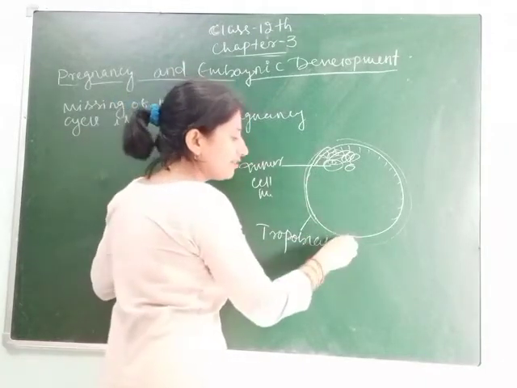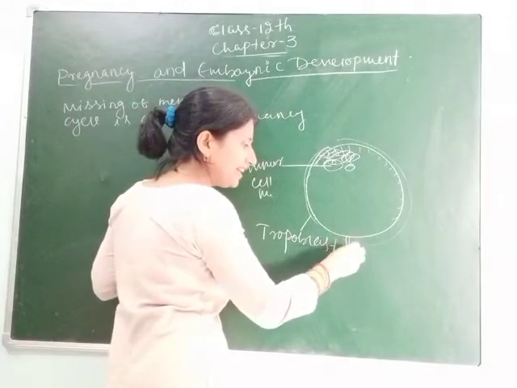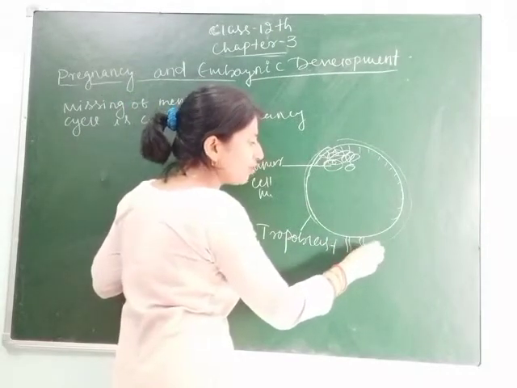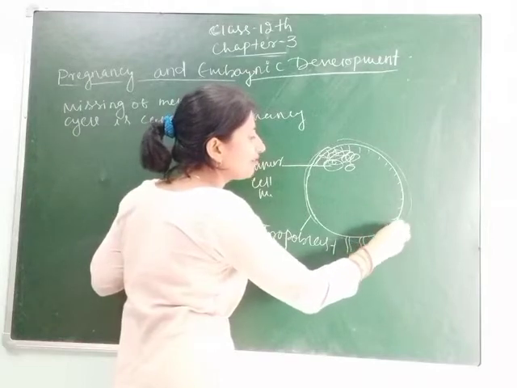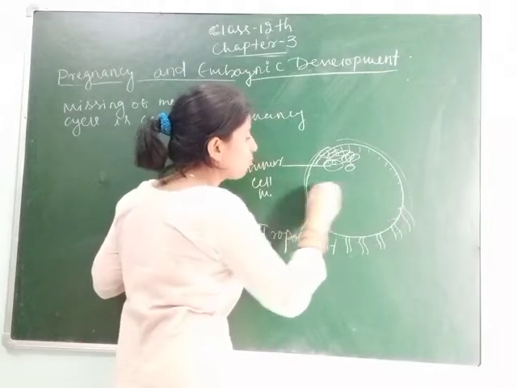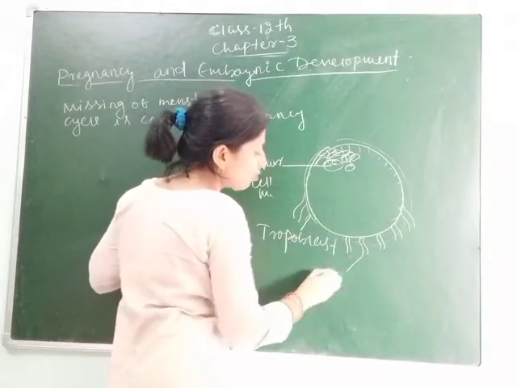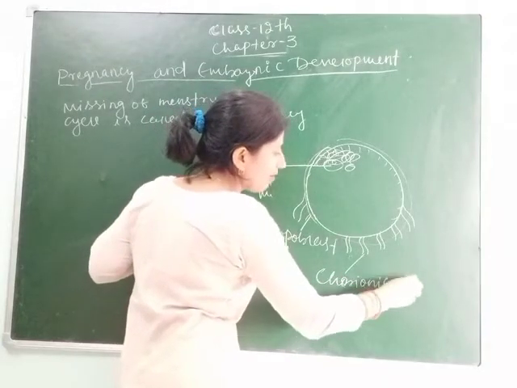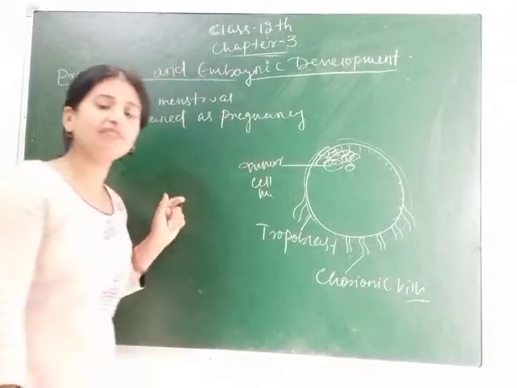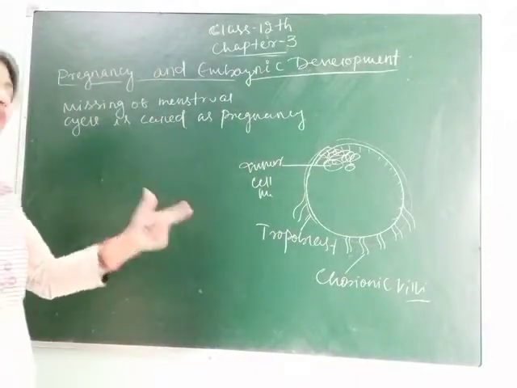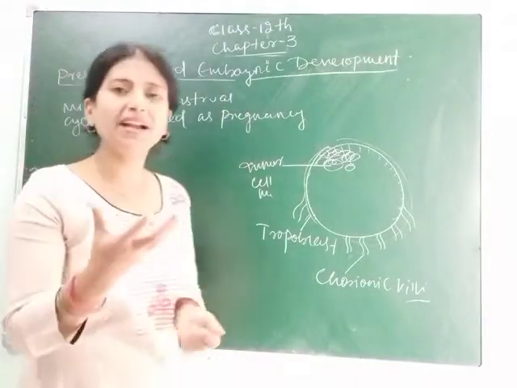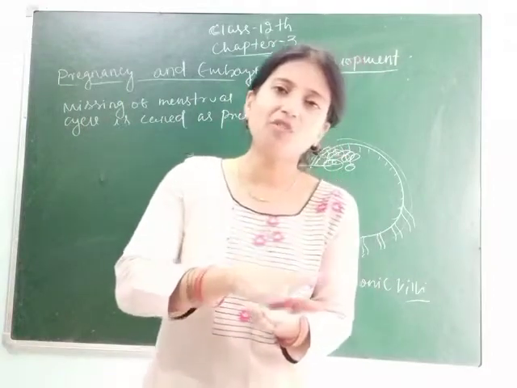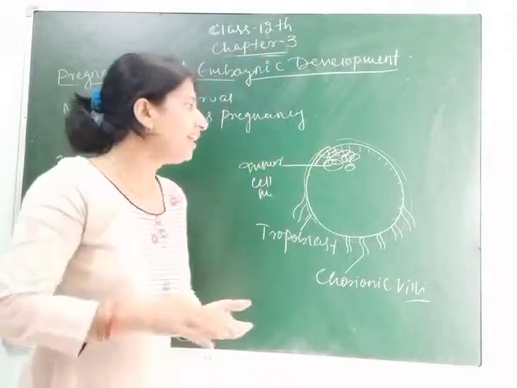Clear? So when it gets implanted, or before implantation, millions of chorionic villi arise from the trophoblast region. These are the chorionic villi. What is the importance of these chorionic villi? These chorionic villi form the placenta, which gets implanted on the endometrium of the uterus, which is the inner lining.